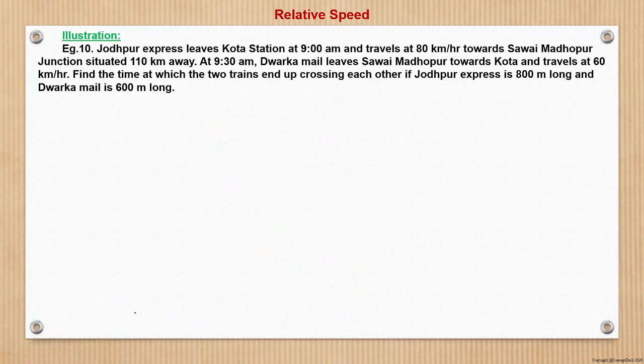Let us move to question number 10. Now see, here the question says Jodhpur Express leaves Kota station at 9 a.m., right, and travels at 80 km per hour.